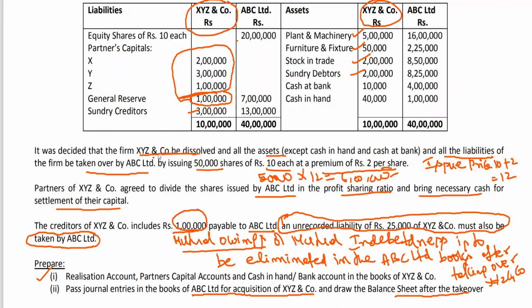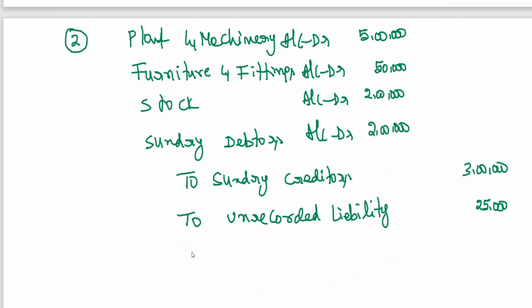Now then we got business purchase, 6 lakhs, no? Now you learned in CA Foundation, if purchase consideration is more than net worth, it is goodwill; if purchase consideration is less than net worth, it is a capital reserve.